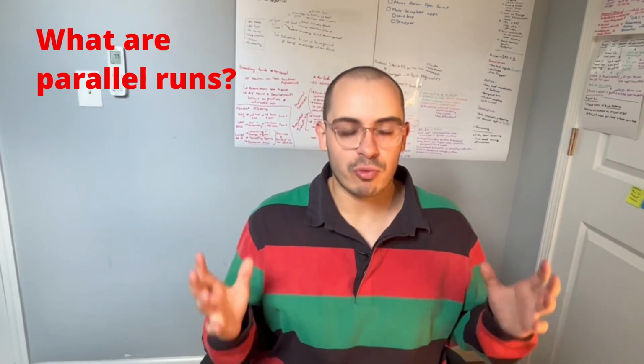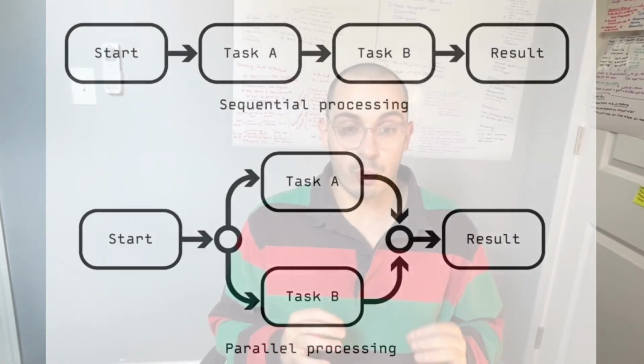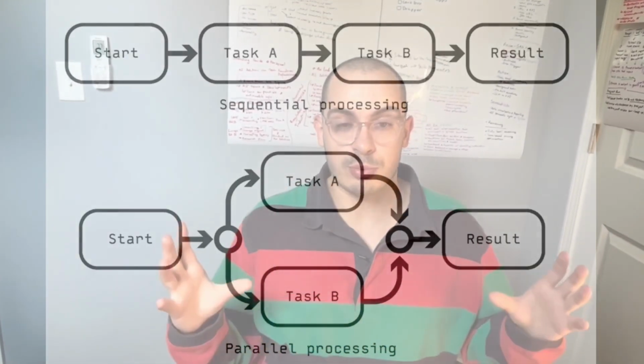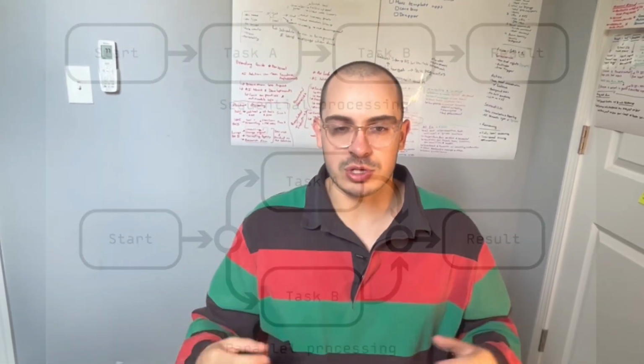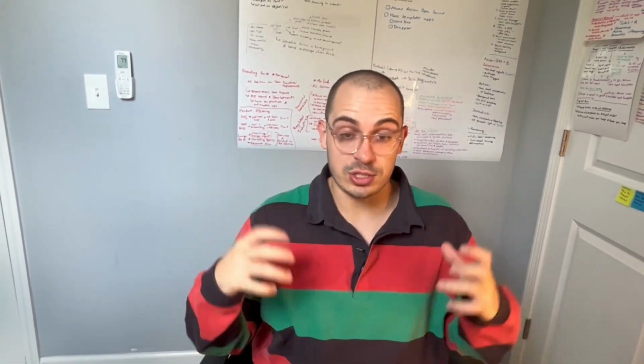A parallel run is when an AI system processes multiple reasoning paths at once, like having a team of experts debate an answer instead of one person guessing. Instead of waiting for one slow chain of thought, it explores the options in parallel and then picks the best one. Using parallel runs for complex queries like Q&As, searching, or reasoning is how these AI systems are able to give you such well thought out and complete answers.